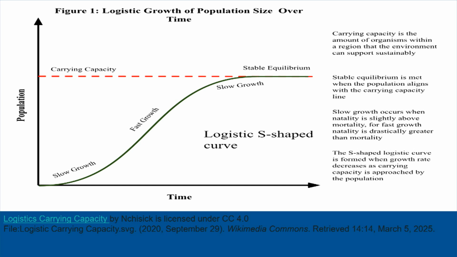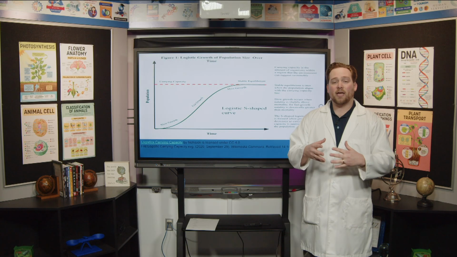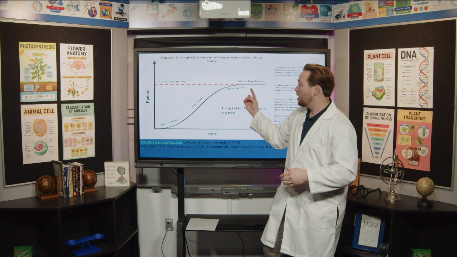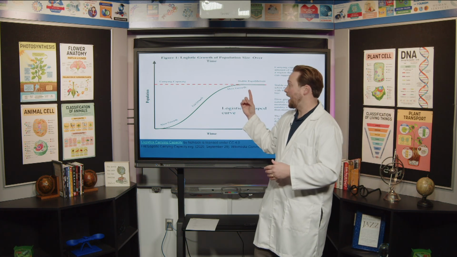Okay, the slow growth occurs when the natality, or the birth rate, is slightly higher than the mortality, or the death rate. For faster growth, the natality is drastically higher than the mortality. So when we're reproducing more than people are dying, we're growing fast. When the growth rate and the death rate are similar, we're not growing as quickly there. The S-shaped logistic curve is formed when the growth rate decreases as carrying capacity is approached by the population. So as we're getting closer to this red line here, you can see that the growth rate starts to slow down a little bit.